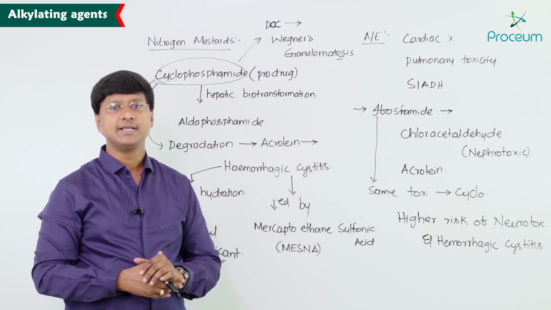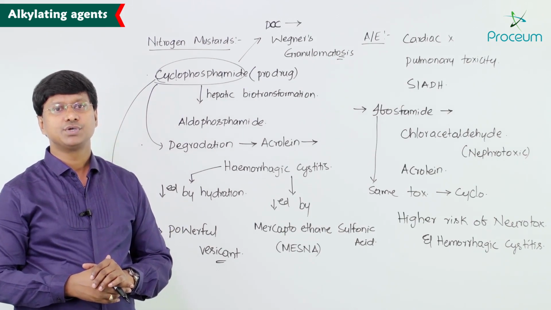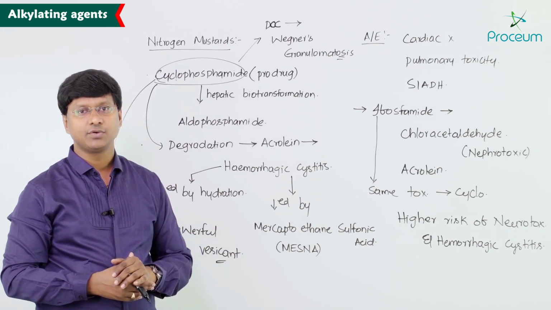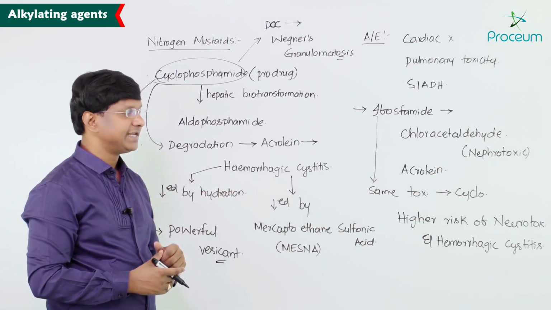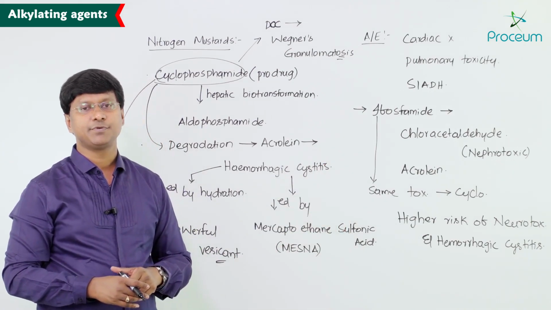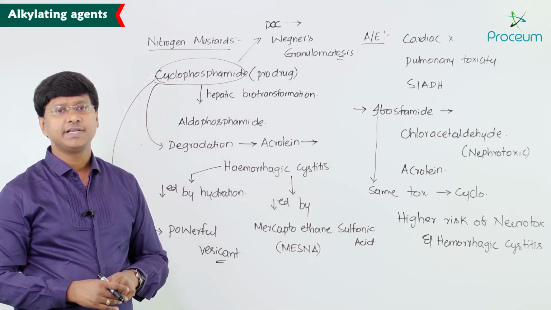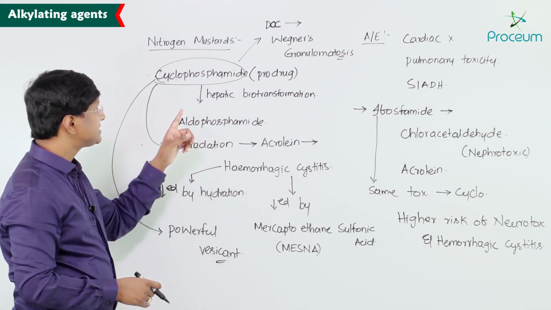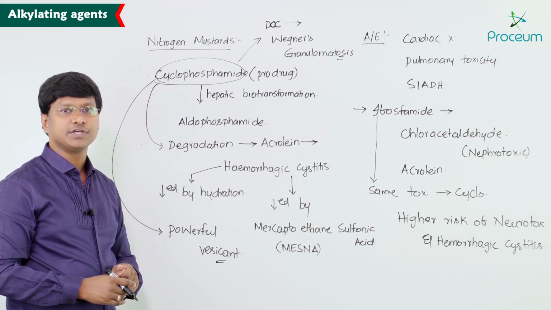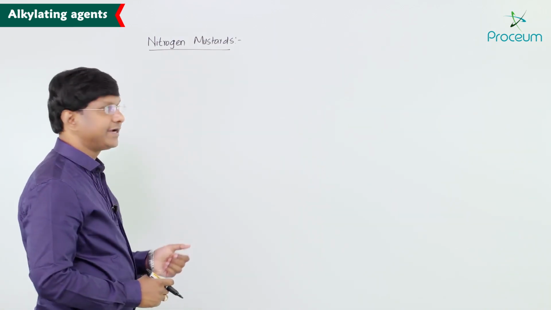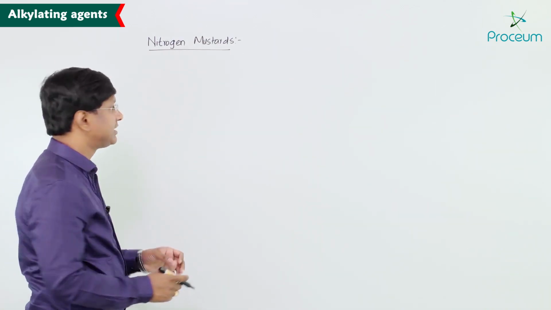Take ifosfamide. Ifosfamide produces what is called chloroacetaldehyde as well as acrolein. Chloroacetaldehyde is a nephrotoxic substance. Now this ifosfamide has the same toxicity profile as cyclophosphamide, however it has a higher risk of neurotoxicity and hemorrhagic cystitis. And remember, cyclophosphamide is a drug of choice for Wegener's granulomatosis and it is a powerful vesicant. So take the other nitrogen mustards, that is mechlorethamine.